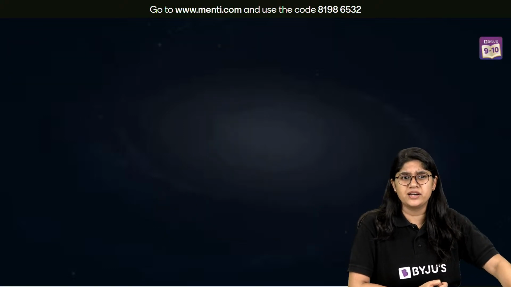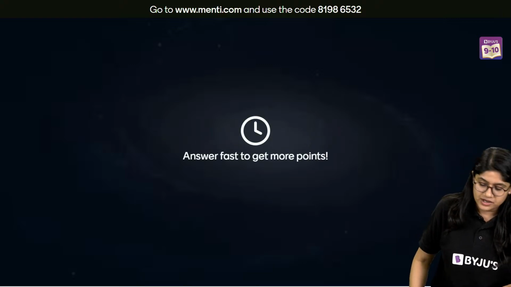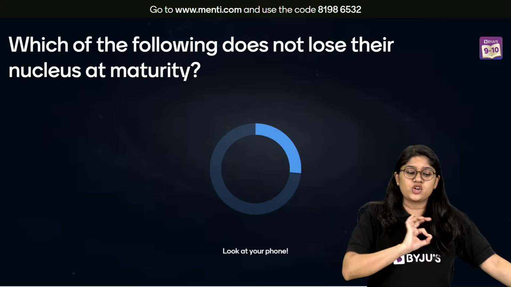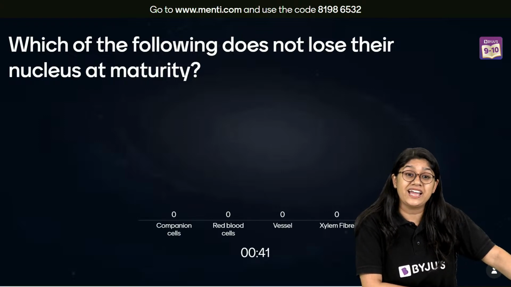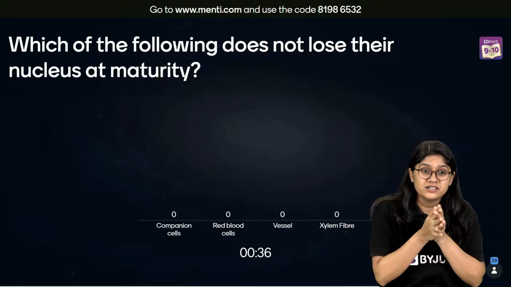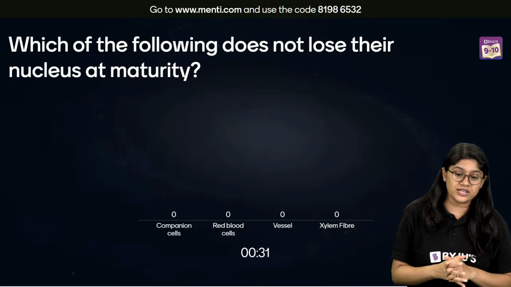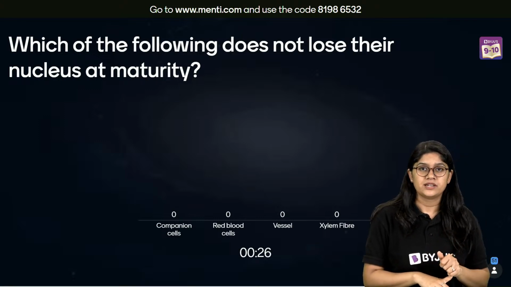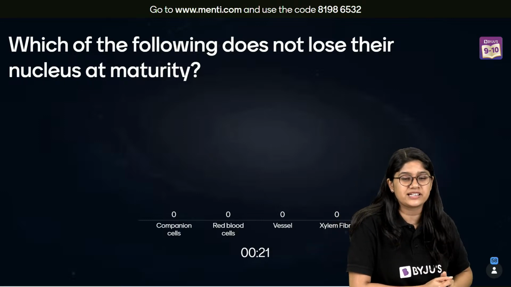Okay, last question, everyone. Last question on your screen. Which of the following does not lose its nucleus at maturity? Yes Archita, it helps in the elongation. Elongation helps in growth. Which of the following does not lose its nucleus at maturity? Companion cell, red blood cells, vessels and xylem fiber. Which of these is a living cell, in an easy way?